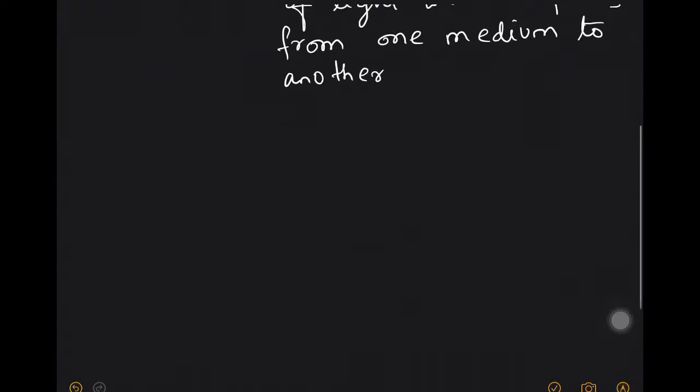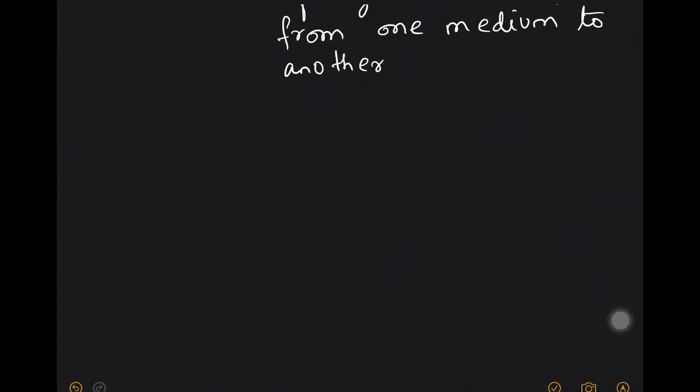For example, say this is my boundary separating water from air.